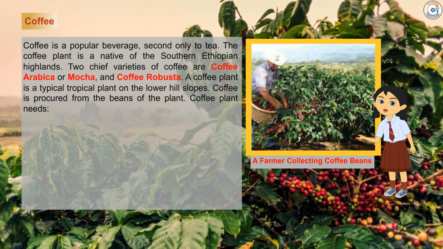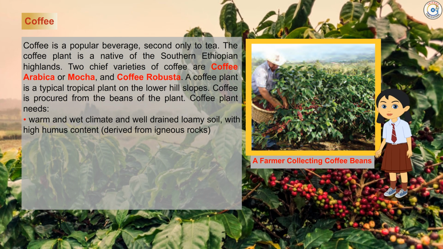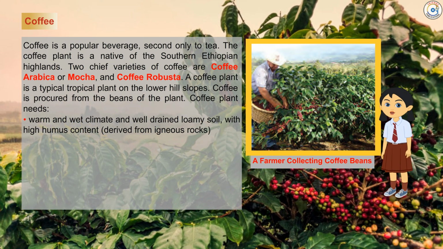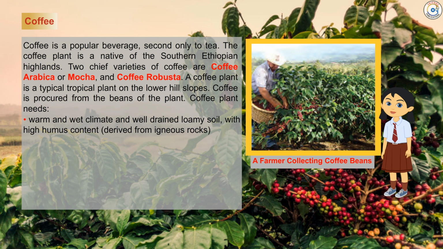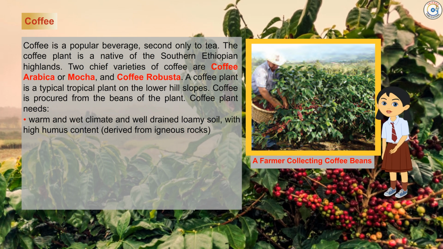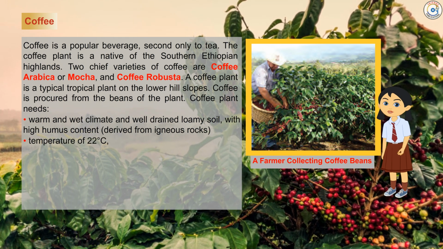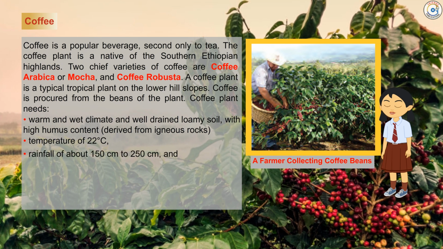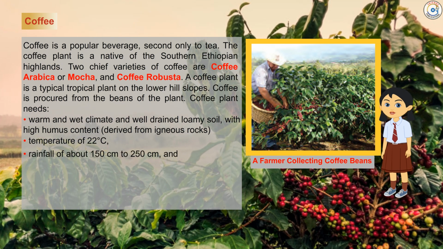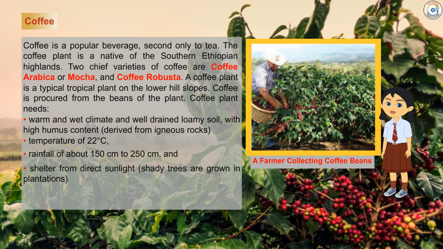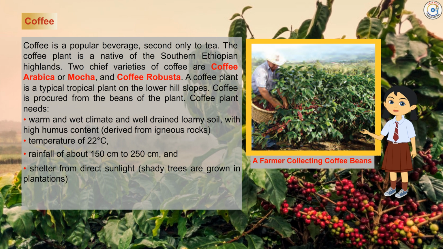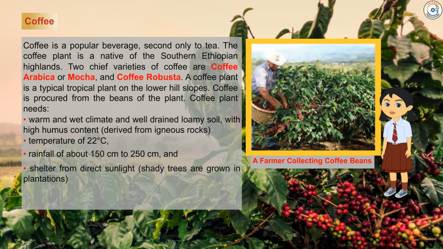Coffee plant needs warm and wet climate and well-drained loamy soil with high humus content derived from igneous rocks. Temperature of 22 degrees Celsius. Rainfall of about 150 to 250 centimeters, and shelter from direct sunlight. Shady trees are grown in plantations.